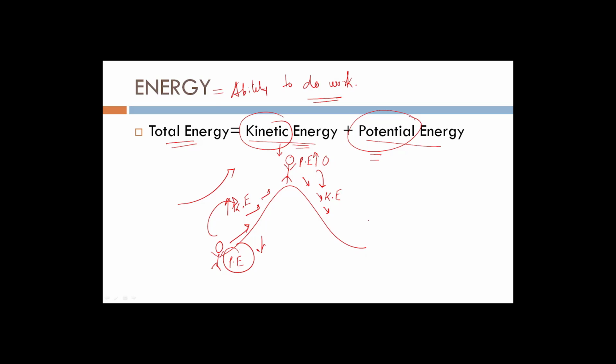Again, when he climbs down, the potential energy is again converted into kinetic energy, and when he reaches the bottom of the hill, again he is possessing potential energy, and the kinetic energy is zero. So that's the relation between potential energy and kinetic energy, and the sum of them is termed as total energy. So that's what energy is.